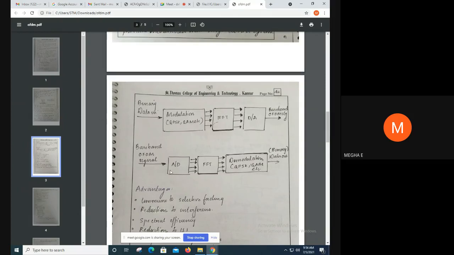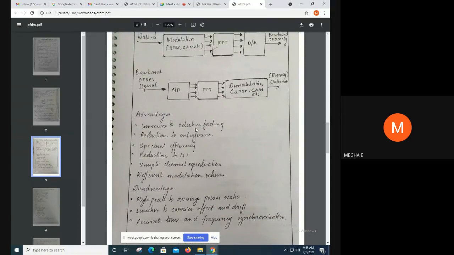And next is the receiver side. In the receiver side, we have the baseband OFDM signal as input, which is now converted back to digital, that is by passing through an analog to digital converter, and then the opposite block of this IFFT, that is FFT, and then demodulation by QPSK, QAM, etc., and at the output of this demodulator we get the binary data out.